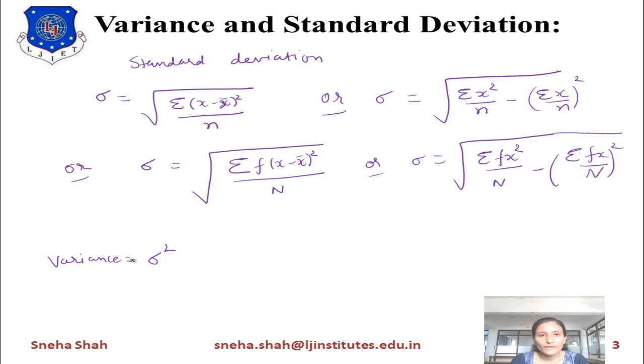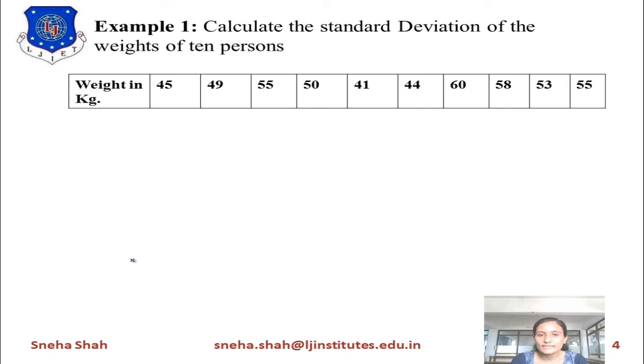This can be well defined by using some examples. So the first example is: calculate the standard deviation of the weights of the 10 persons. It means the weights of these 10 persons are given to you. This one is person number 1, 2, 3, 4, likewise, and for 10 persons the weight is given to you. You have to find out the standard deviation.